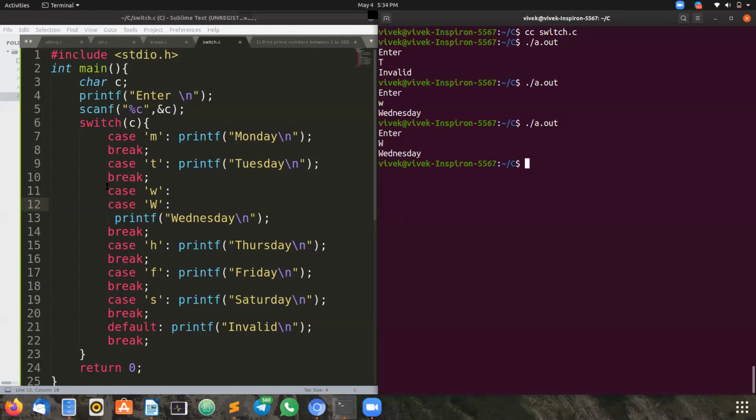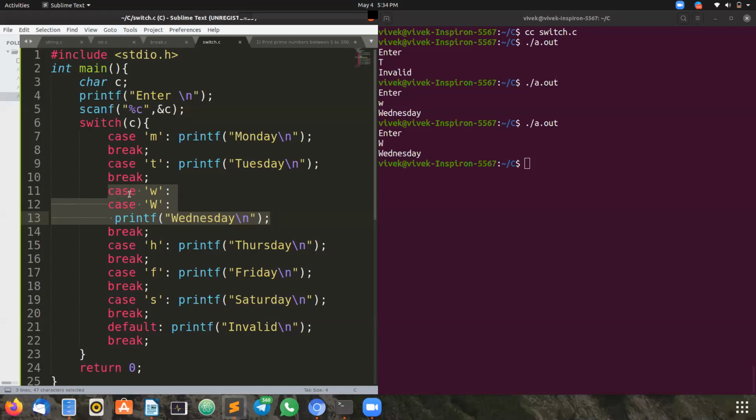If you want to write a set of statements that is common to both the conditions, then we can write like this. In the program code, I'm highlighting that particular code. For the small w and capital W, I'm going to print the same statement. In objective questions, when you appear for an interview, you should not get confused.